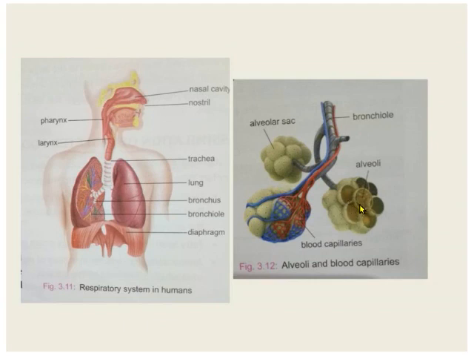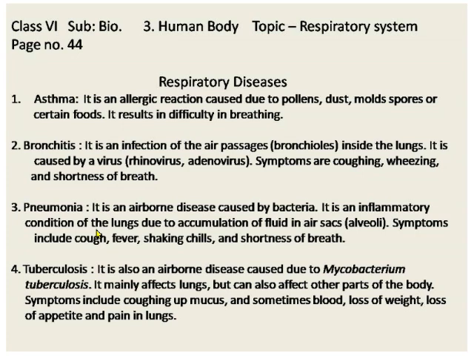Inside the alveoli there should be air, but in this disease, fluids get stored in these air sacs, and that's why there is difficulty in breathing in pneumonia. The symptoms include cough, fever, shaking chills, and shortness of breath. Shaking chills means when the patient's body shakes due to the cold or chill.